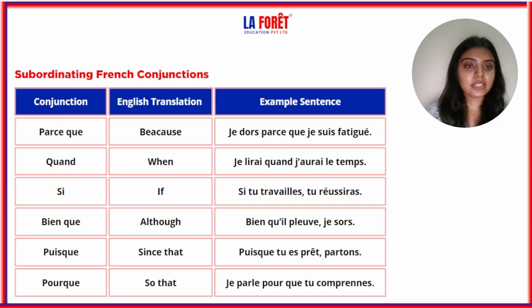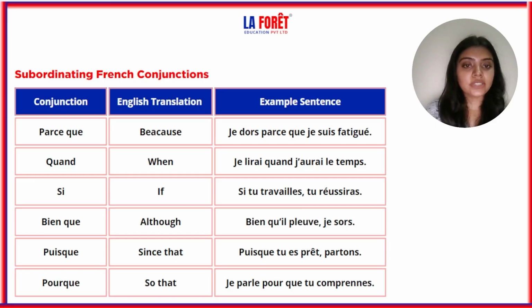Now let's move forward and see subordinating French conjunctions. So first is parce que, which is because. Je dors parce que je suis fatigué. I'm sleeping because I'm tired. So it is showing a subordinating conjunction.